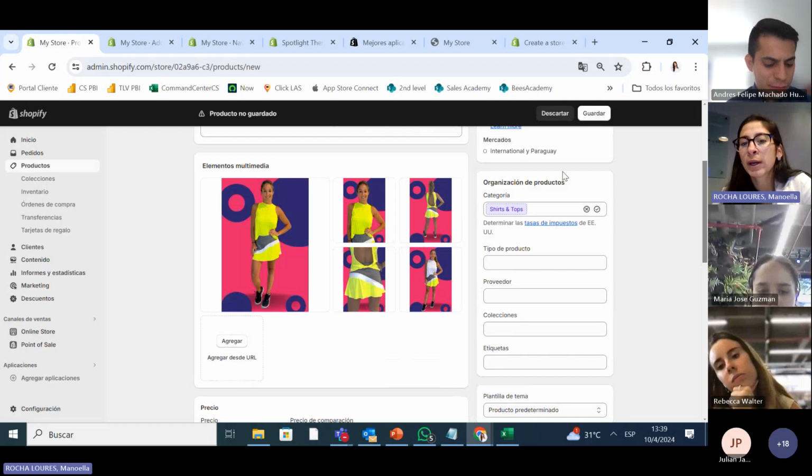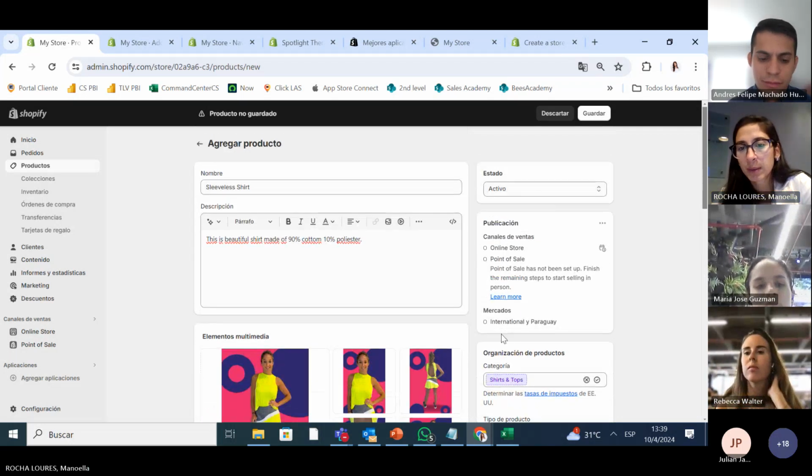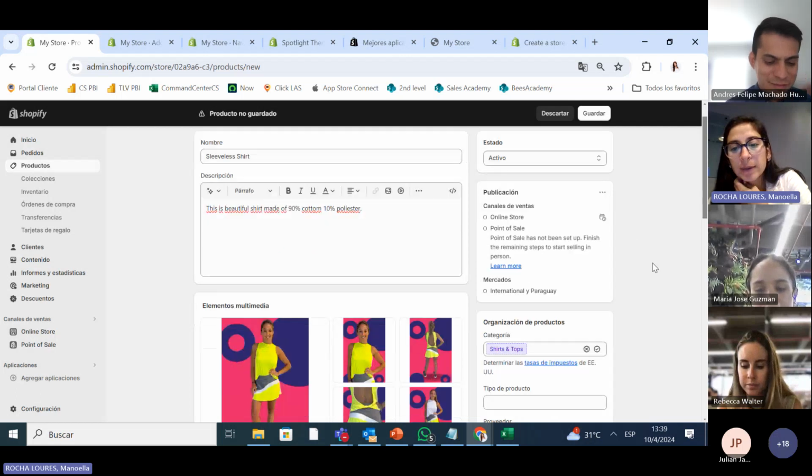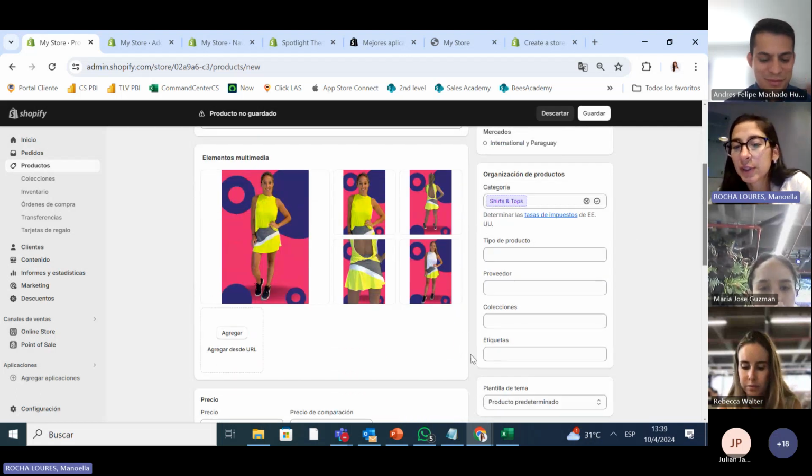On the right side, guys, is where I put whether it's active or we're still working on it, that is, if it's in draft. And this right side is very, very important, because we put the categories and the type of product.